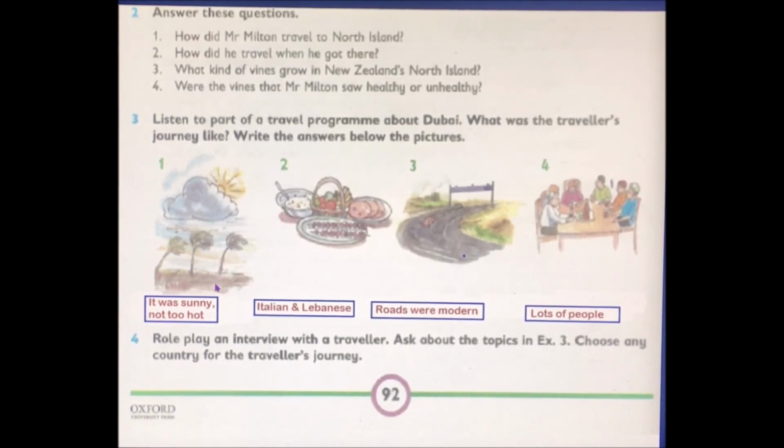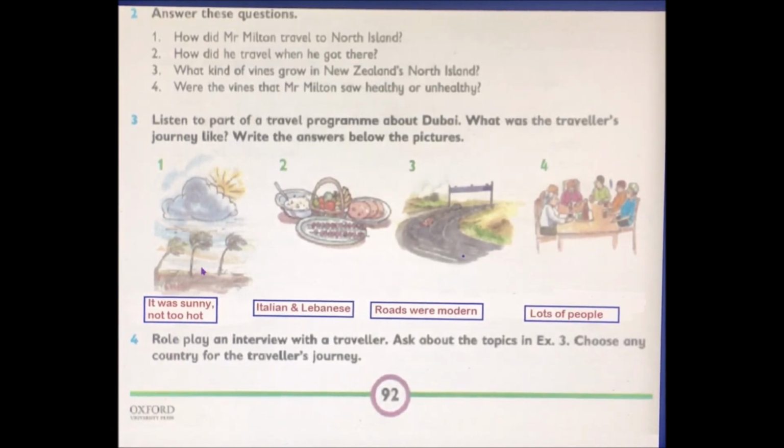So, the reporter is asking, what was the weather like? Who can answer me? Yes, I know you all can answer me. It was sunny. It was sunny and not too hot. So all of you write here in the blank, it was sunny, not too hot. Okay, picture number 2. What can you see here? Here you can see some food items, isn't it?